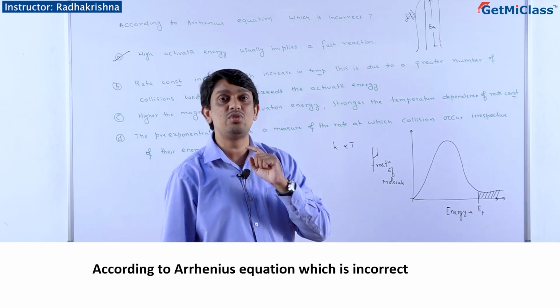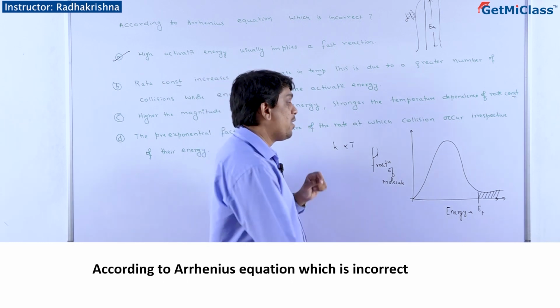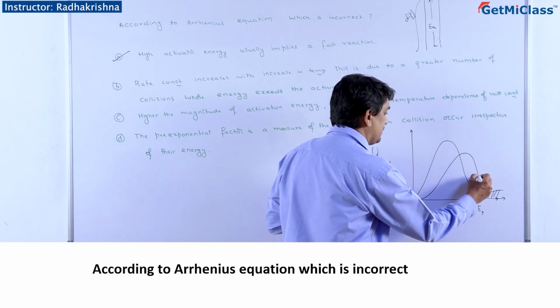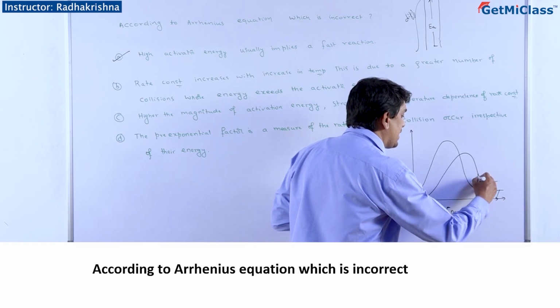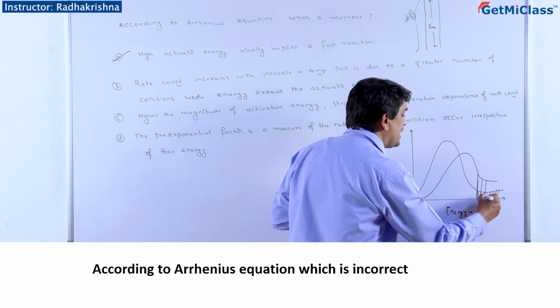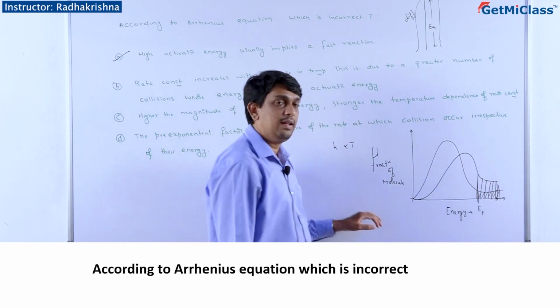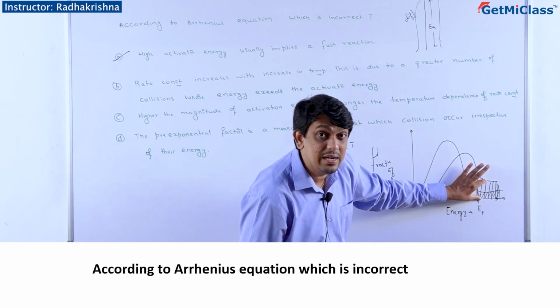Now what happens if you increase the temperature by 10 degrees more? The graph looks like this, where you can see that double the number of reactant molecules become active. It was only this much, now it has doubled.